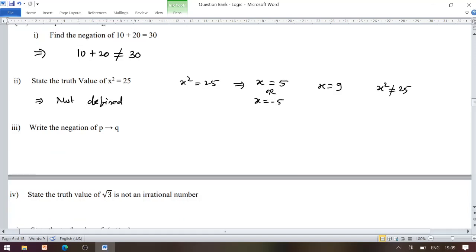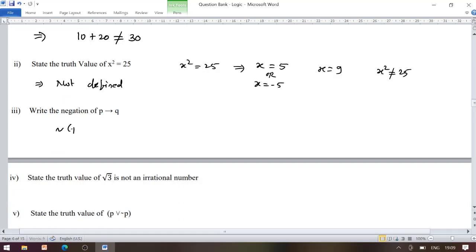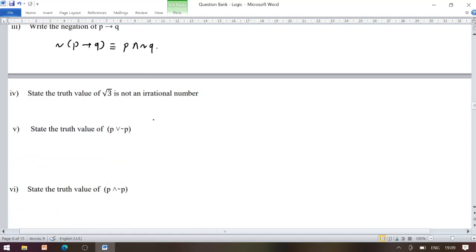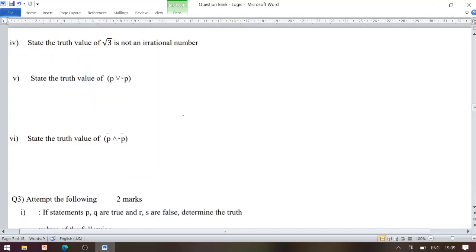Now write the negation of P conditional Q. Already we had it: the negation of P conditional Q is given by P conjunction negation of Q. Now state the truth value of "root 3 is not an irrational number". Everyone knows root 3 is an irrational number. So the truth value of the given statement becomes false.